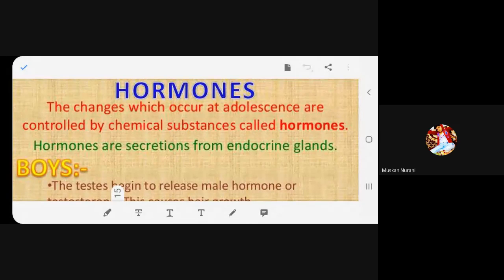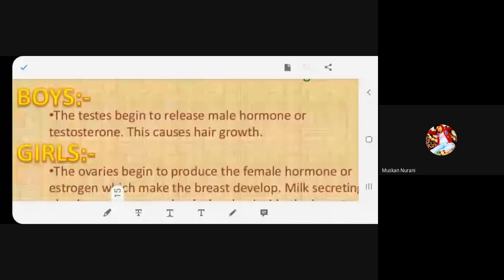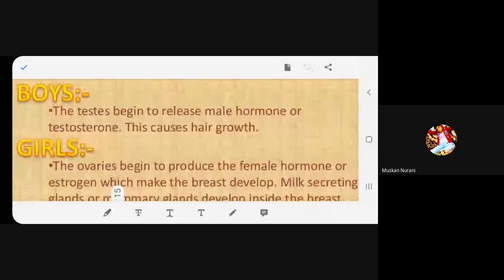Yes, ma'am. Now let's see how these hormones affect boys and girls. Start with that. In boys, the testes begin to release the male hormone, or testosterone. This causes hair growth. Fine.